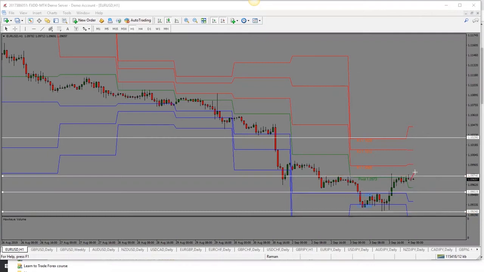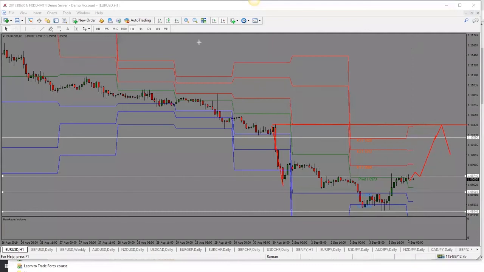However, as soon as we see a break above, I would look for price to go into 1.1030 or all the way into 1.1050 level, and then we could see this drop from there. So this move here, this inefficient move, could get filled. Okay, so that's for our euro dollar. Let's move on to pound here.